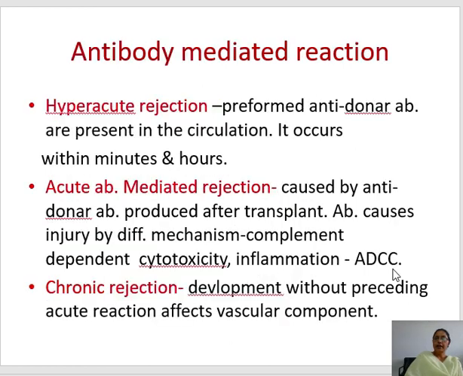Now the antibody mediated reaction we categorize into three types: hyperacute, acute and chronic rejection. Hyperacute rejection occurs within minutes and hours. So there should be some preformed antibodies; preformed anti-donor antibodies are present in the circulation. Suppose the patient has had multiple blood transfusions previously, or suppose the recipient is a mother or a lady who has some paternal antigen. In those cases there are preformed anti-donor antibodies.